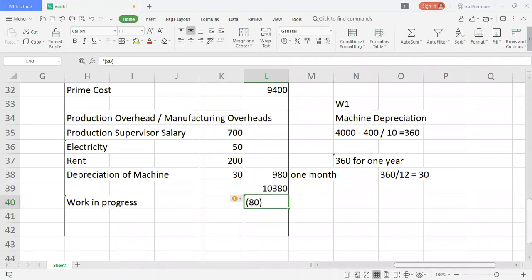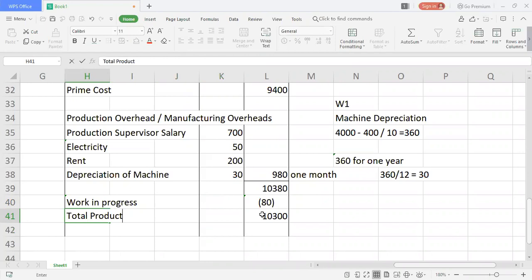So if I deduct, I'll get 10,300 as my final balance. We say this as total production.